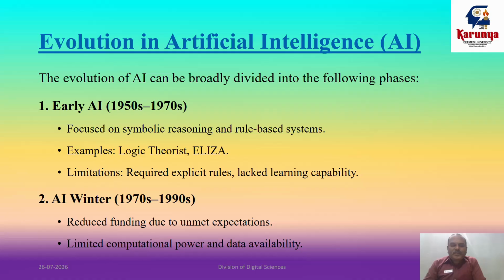So the first one is early AI, the years 1950s to 1970s. During the stage of 1950 to 1960s, it marked the beginning of AI as a formal field of study driven by early ideas in computation and logic. During the 1950s, Alan Turing introduced the concept of machine intelligence, not machine learning, machine intelligence. In his research paper called Computing Machinery and Intelligence, he proposed a test as a way to evaluate it.